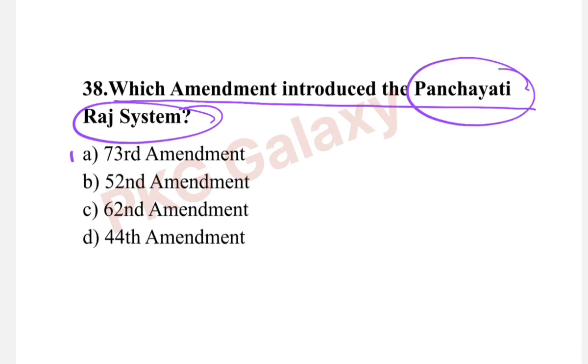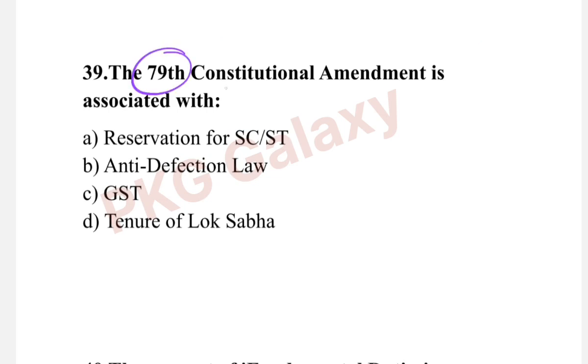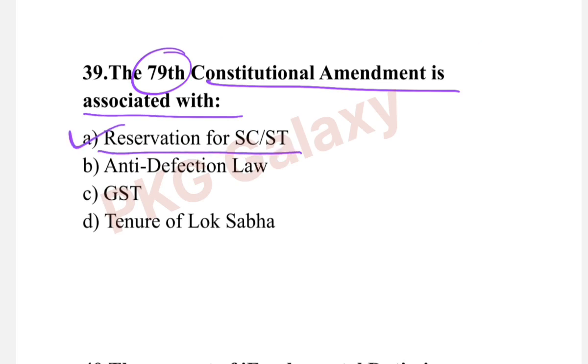The correct answer is option A, 73rd Amendment in the year 1992. Next question. The 79th Constitutional Amendment is associated with, the correct answer is option A, reservation for SCs and STs. This amendment was in the year of 1999.